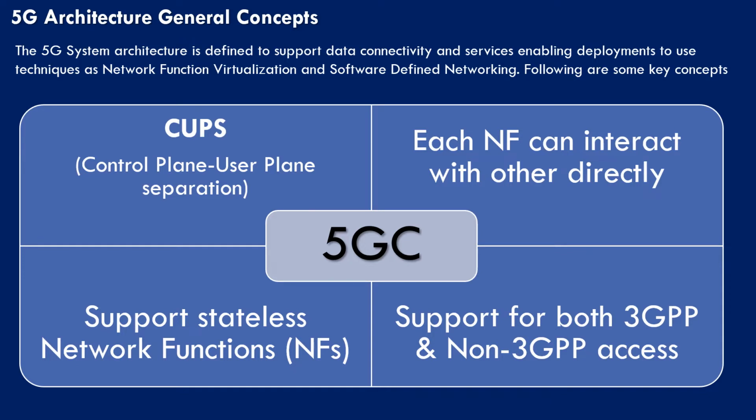Third one is each NF can interact with others directly. This is also called reference point based architecture. We'll be discussing it in detail in subsequent slides. And the last point is support for both 3GPP and non-3GPP access. 5GC supports RAN access for both networks defined in 3GPP and also those not defined in 3GPP.